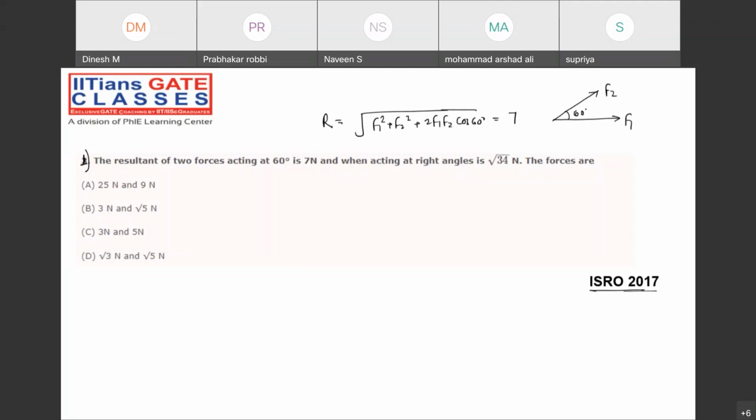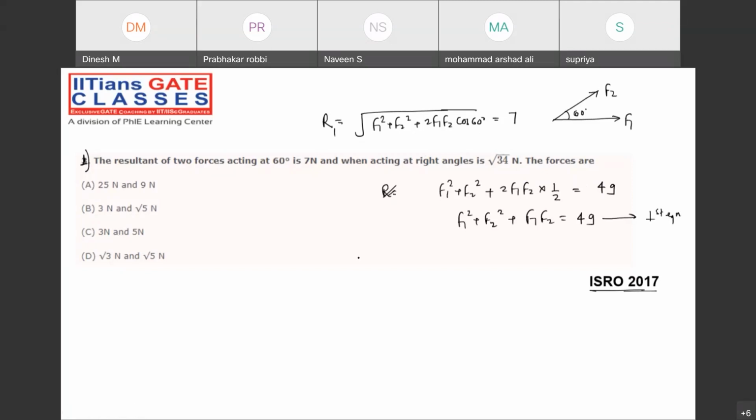7 Newton. So R1 is 7 Newton. From here, what can we get? F1 square plus F2 square plus 2 F1 F2 cos 60, where cos 60 is 1 by 2, will be 49, right? So F1 square plus F2 square plus F1 F2 will be 49. This is the first equation.